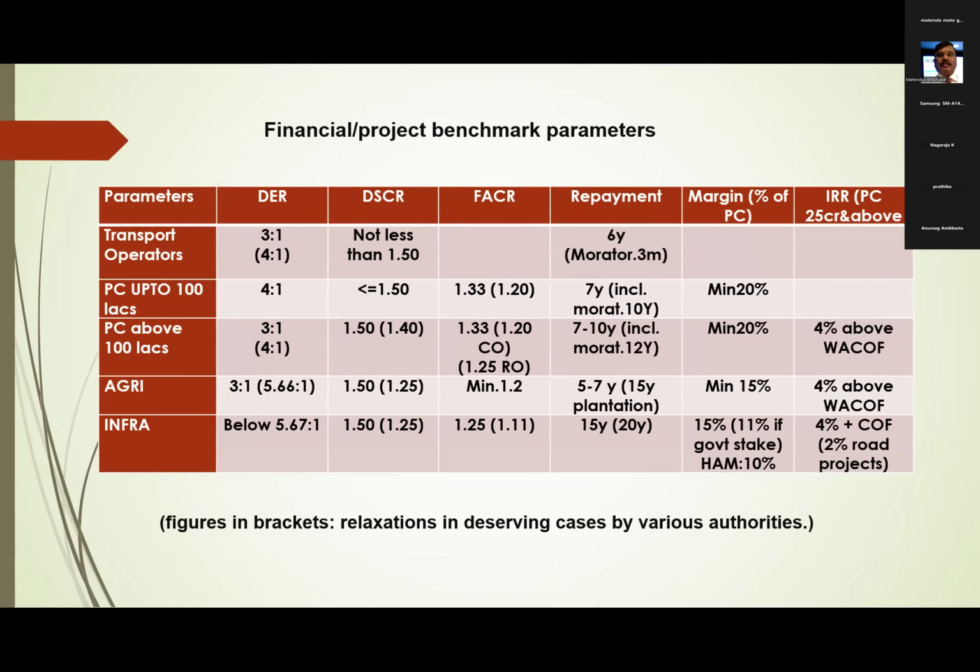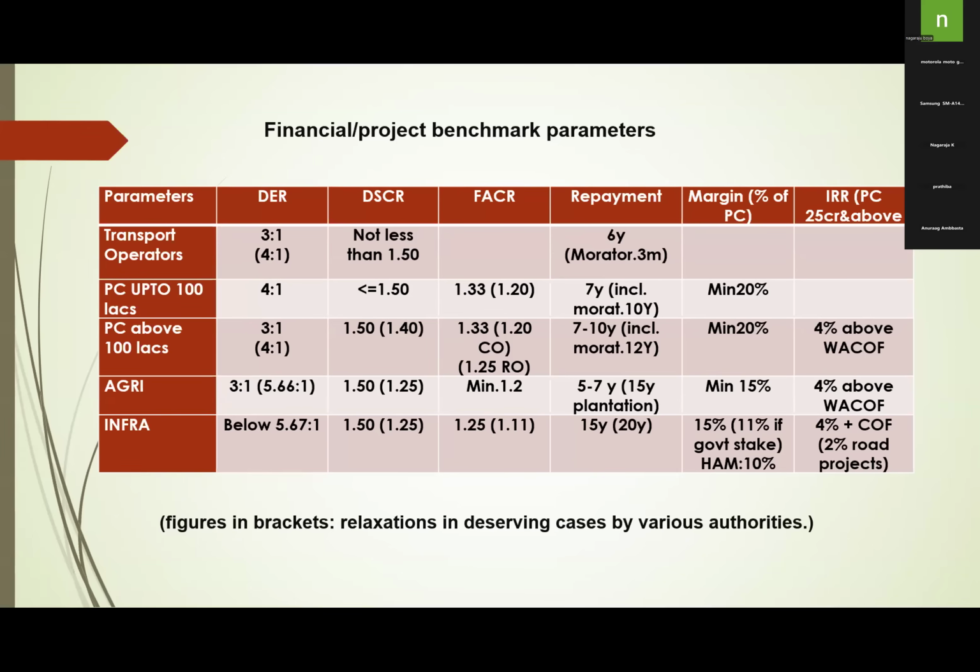So these benchmark parameters: for transport operators, debt equity ratio 3:1. I have given a small table mixing all for easy understanding. Broadly, I will tell you debt equity ratio is generally 3:1 applicable. Only in case of takeover, 2:1 applicable.